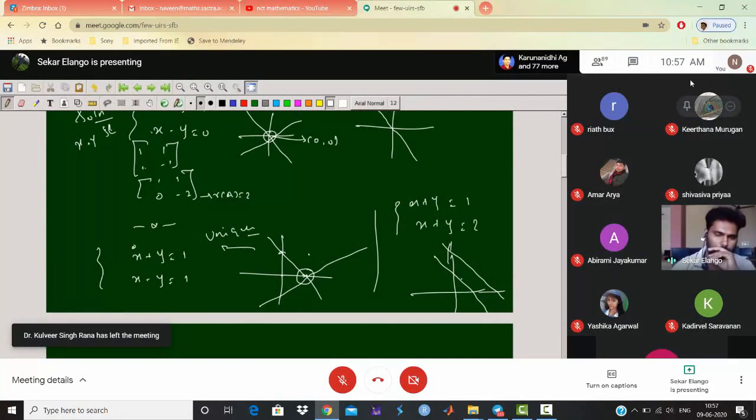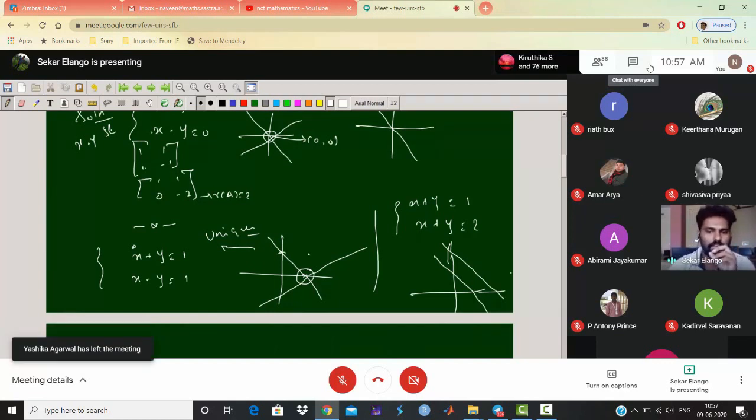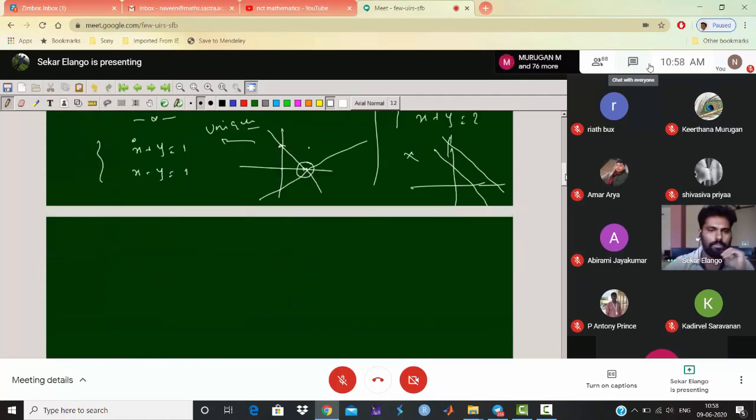A solution, in the sense I am already saying, satisfies both of the equations. Geometrically, both of the equations must intersect at at least one point. Here you can note that the two lines are parallel, so the solution cannot exist. A solution means at least meeting at one point. Okay, let me take another equation.